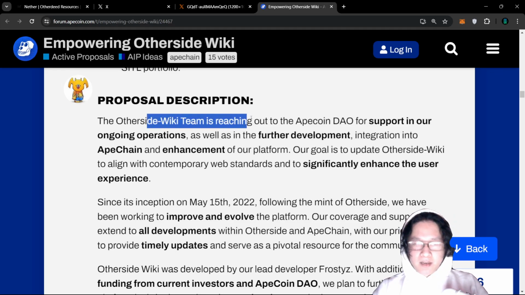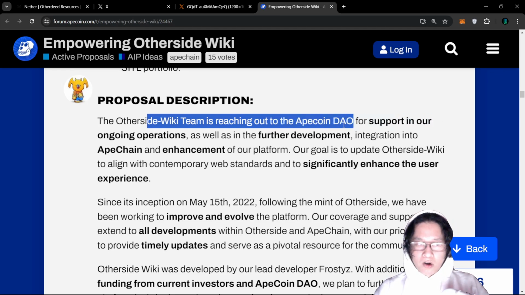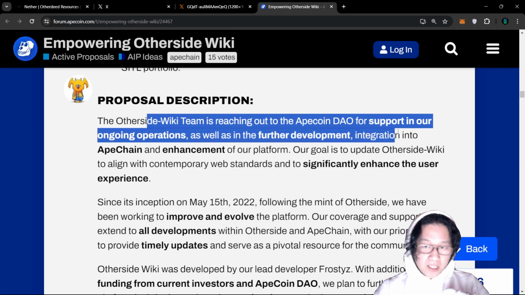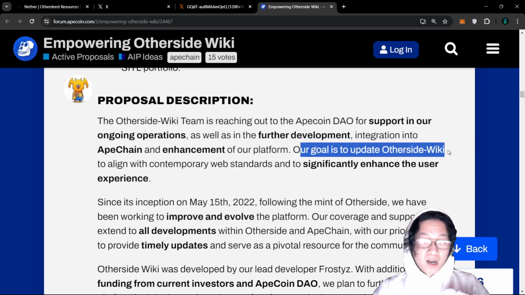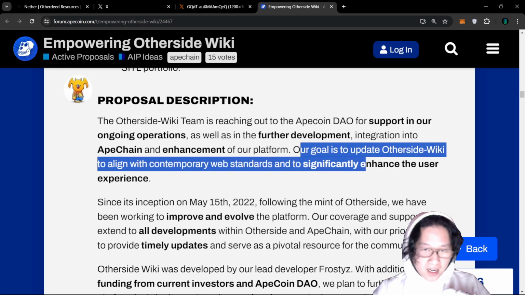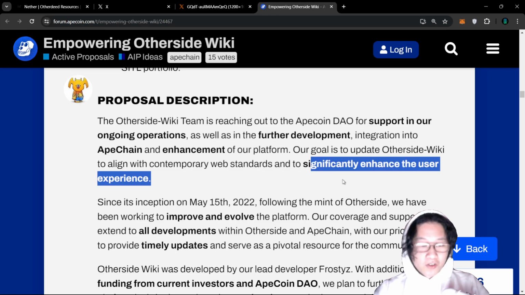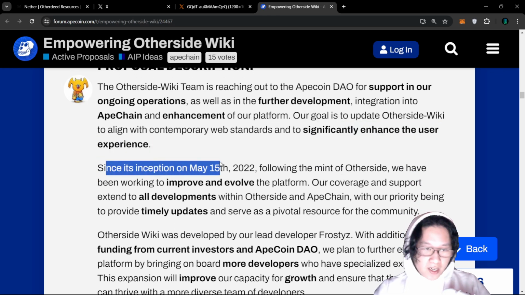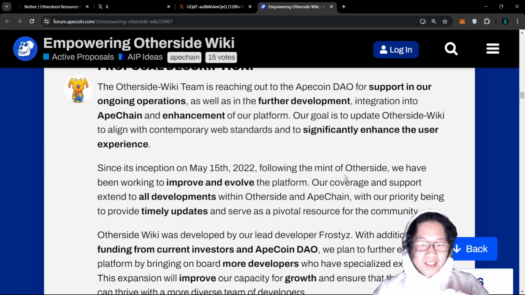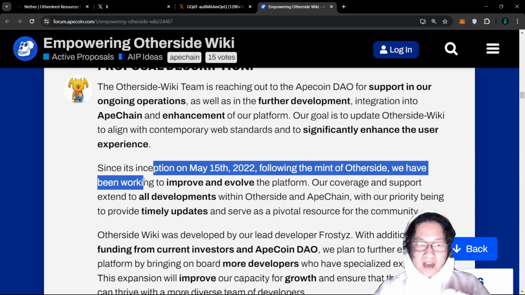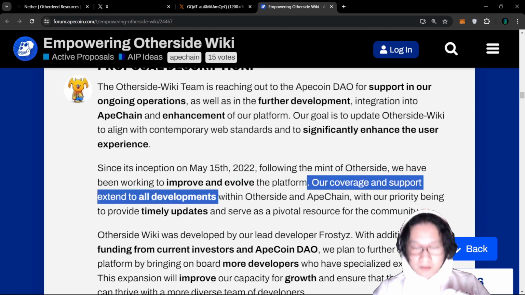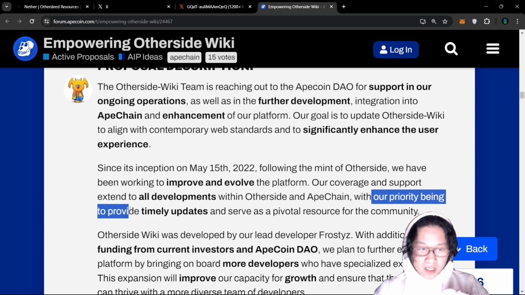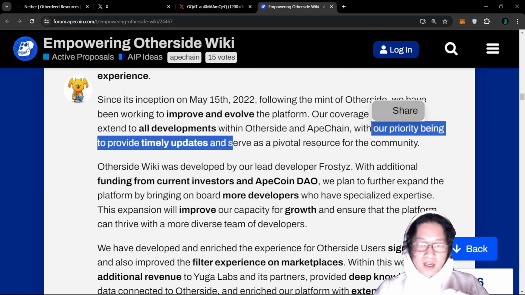So the Otherside-Wiki team is reaching out to the Apecoin DAO for support in our ongoing operations, as well as further development, integration into Apechain, and enhancement of our platform. And the goal is to update Otherside-Wiki to modernize it and increase the user experience, essentially. So again, Otherside-Wiki has been in existence for a long time. Since the inception on May 15th, 2022, following the mint of Otherside, we have been working to improve and evolve Otherside-Wiki. Our coverage and support extends to all development within Otherside and Apechain, with our priority being to provide timely updates and serve the community, right?